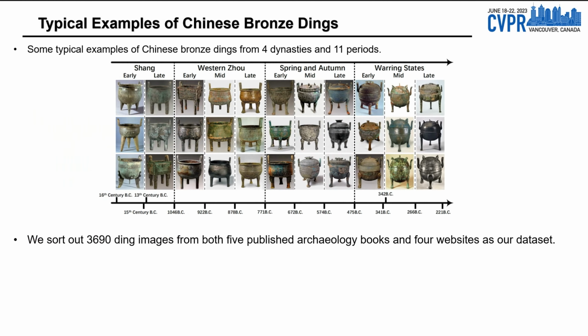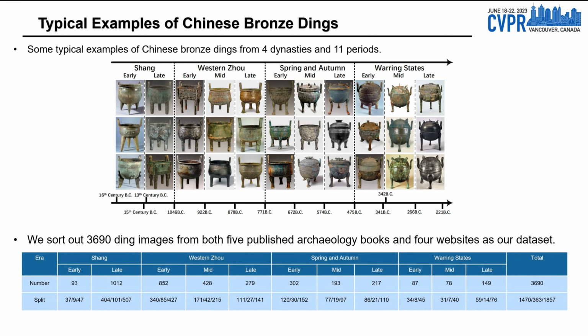For the object, we focus on a ding, the features of which are similar and complicated in different eras, as shown in the columns of the figure. The columns from left to right show some typical examples of Chinese bronze dings from 4 dynasties and 11 periods. The timeline under the image is the time range for the corresponding periods. We therefore consider this dating task as a fine-grained classification problem. Simultaneously, research into fine-grained classification is close to that of other areas of expertise because it often requires expensive specialized data and knowledge areas, such as birds and flowers.